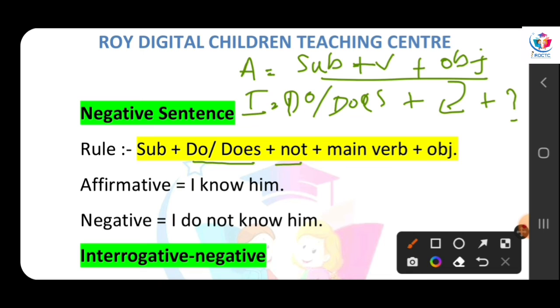When we need do and does and not, when we are writing the interrogative form, the negative form, the interrogative negative form, then we insert do or does. Why do we insert do or does? Because here the main verb is given. Here the be verb and the have verb are not present. That is why, simply, it is very simple, we insert do and does.